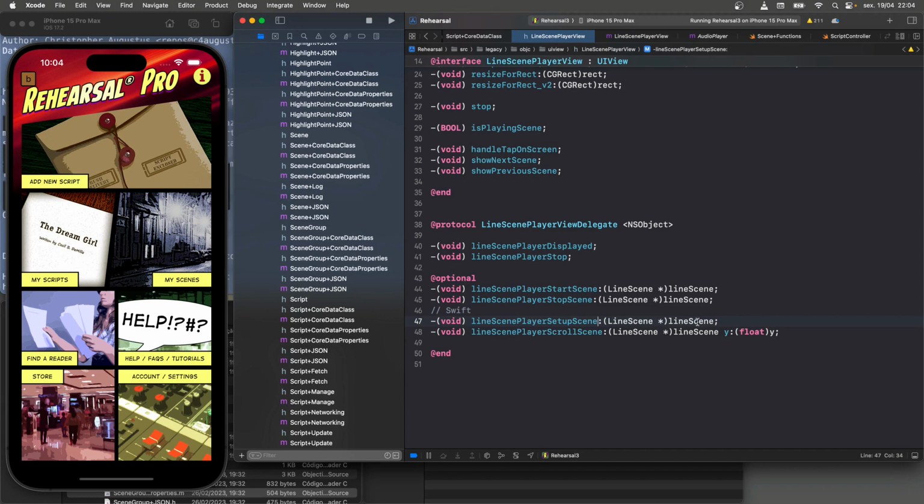Because of the difference between the Objective-C method syntax and the Swift method syntax, in their infinite wisdom, the designers of Swift made another bad decision. Yeah, I'm saying it, and I'm not holding back. This is bad language design. There's some good things in Swift. There's a lot of not good things in Swift. You can tell it's not my favorite language. Kotlin's not my favorite language either, but I think I will take it over Swift.